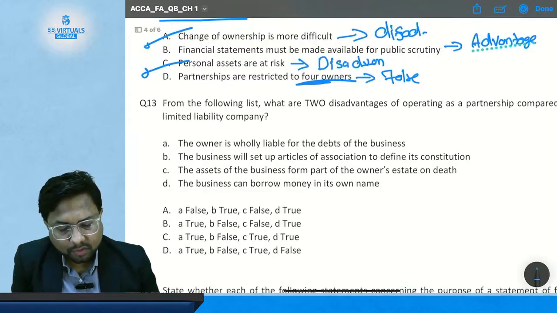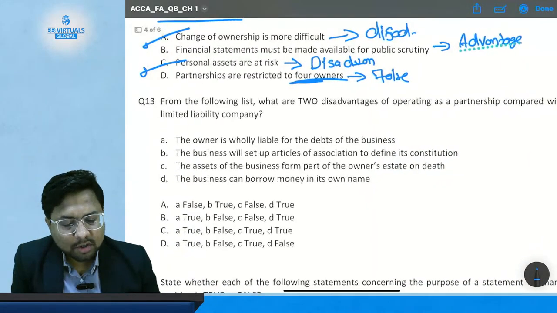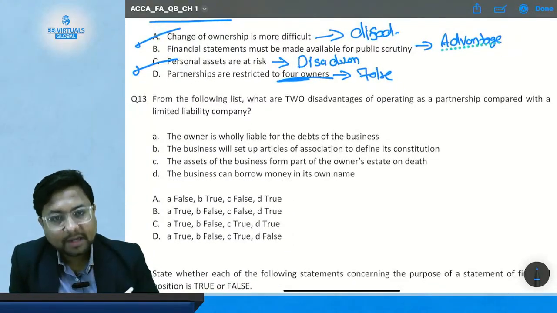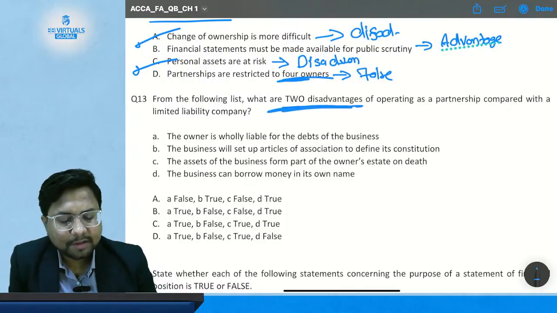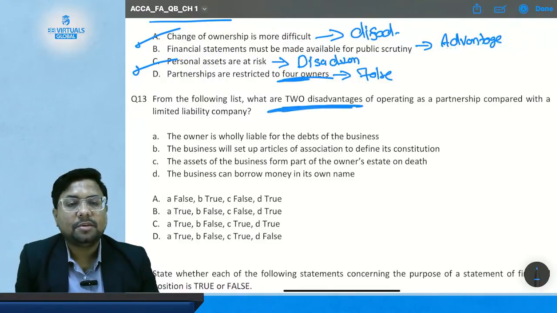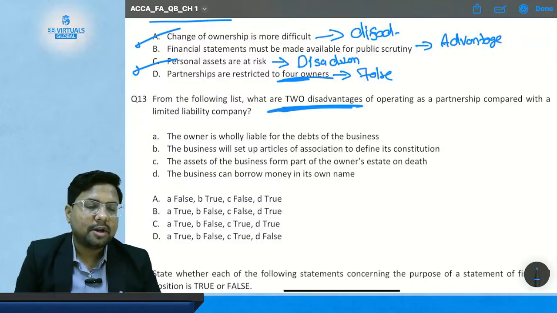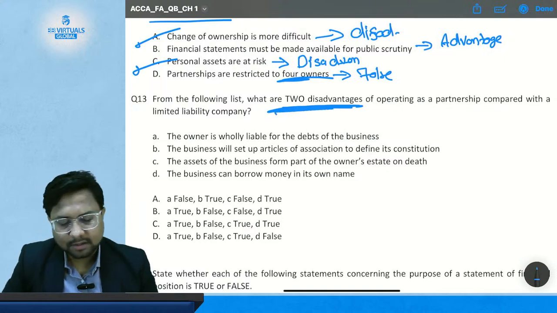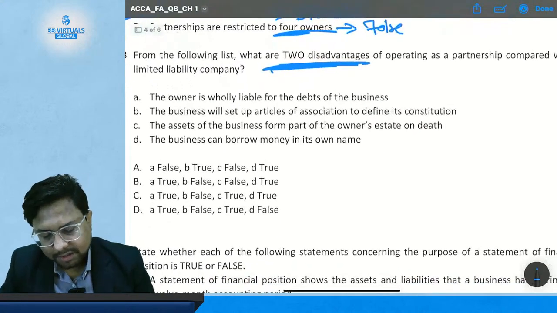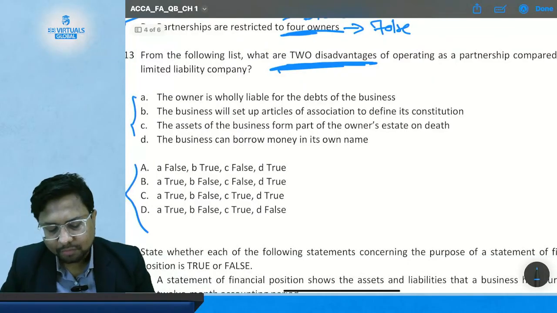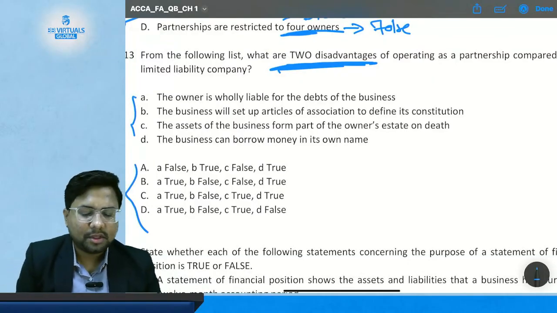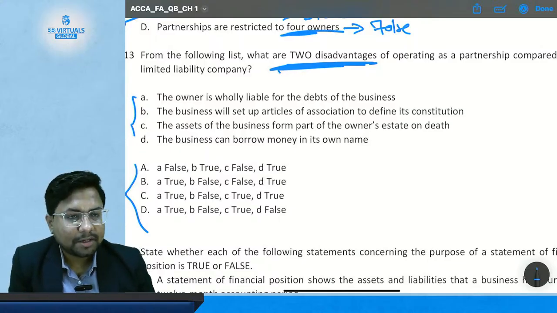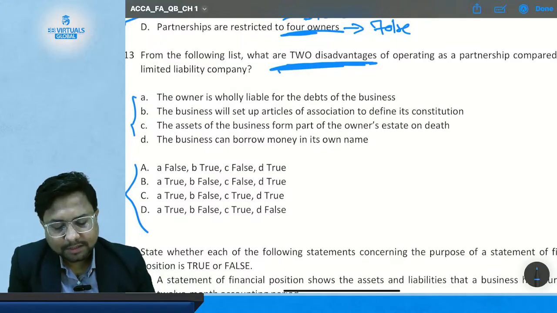From the following list, what are the two disadvantages of operating as a partnership compared with the limited liability company? Again, you have to tell the two disadvantages of being in a partnership as compared to the company. You can see the trend that ACCA regularly asks this type of question to check your assessment and thinking. Now you have the following statements and options. You have to check each statement against the given options, whether they are advantages or disadvantages of being in a partnership as compared to the company form of business entity.